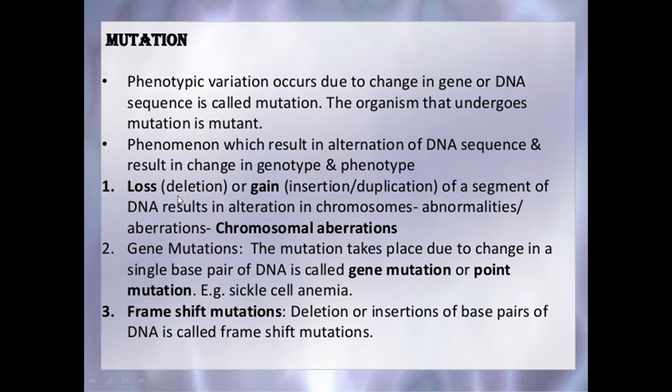Various types of mutation are: first is loss or deletion, or gain or insertion or duplication of a segment of DNA. It results in alteration in chromosomes causing abnormalities or aberrations, which are called chromosomal aberrations. Second type is gene mutations. The mutations take place due to change in a single base pair of DNA. It is called gene mutation or point mutation. For example, sickle cell anemia.